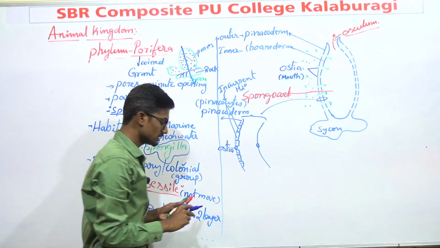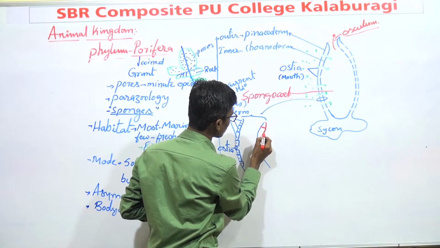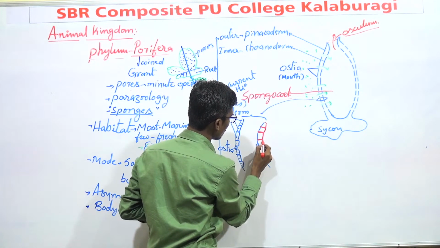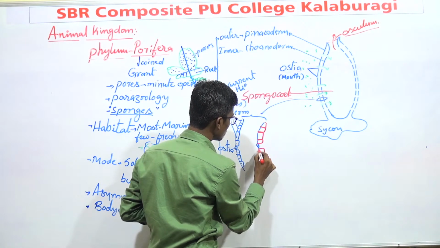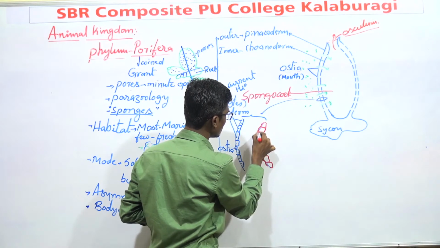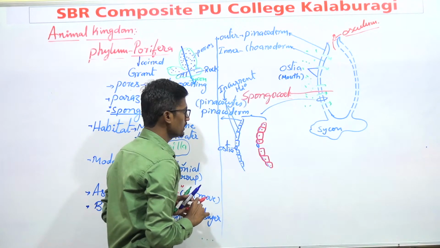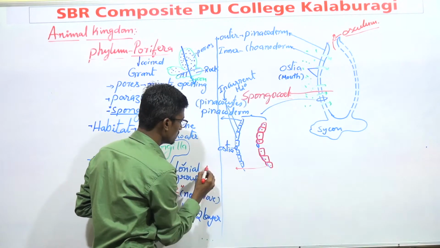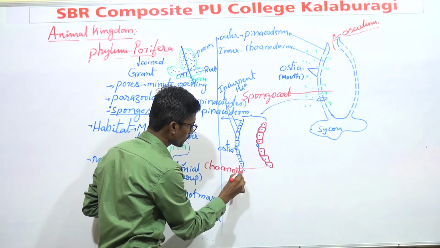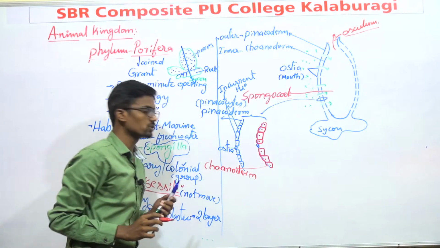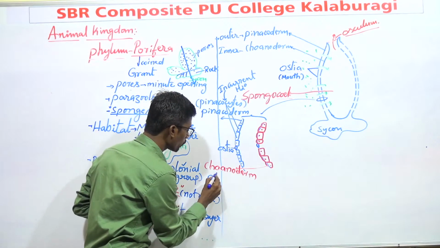Another one is the inner layer. Which is the inner layer here? This one. These are cells which are present inside the sponge, and this layer is known as choanoderm. This choanoderm generally consists of choanocytes.